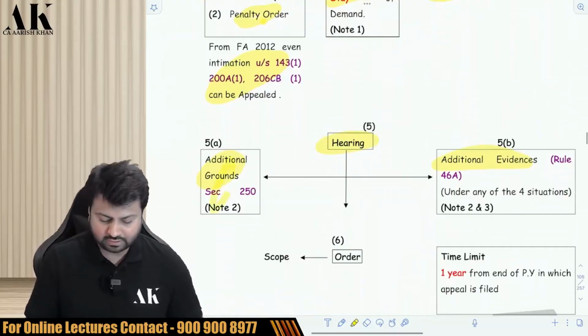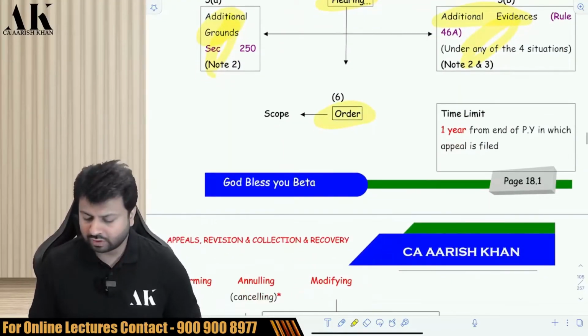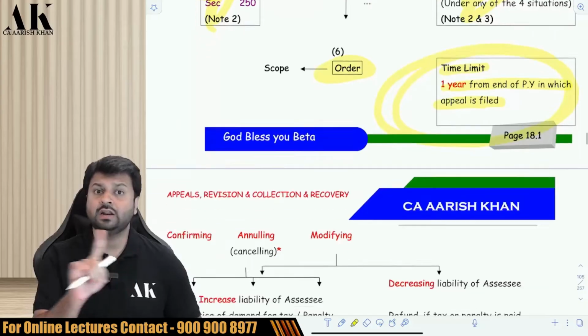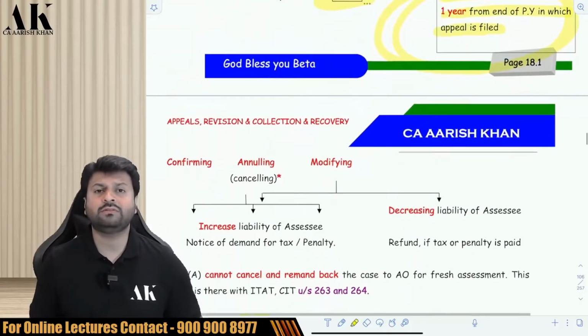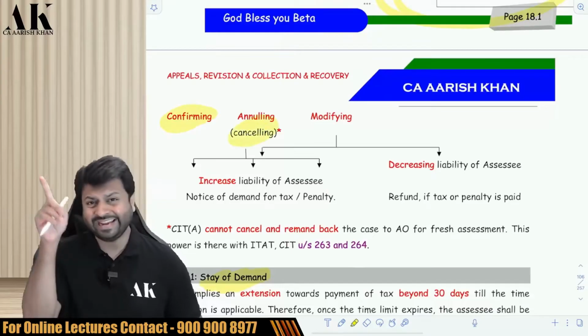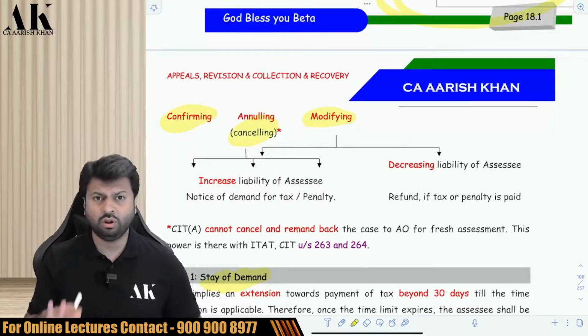So this is what additional grounds and additional evidence is all about. After that, the CIT will pass an order. What is the time limit to pass an order? Within 1 year from the end of the previous year in which an appeal is filed, even though this time limit is recommendatory, not mandatory in nature. Now, what is the scope of the CIT's order? The CIT's order can confirm the AO's order, can annul, means cancel, the AO's order, or can modify the AO's order on the higher side or lower side.